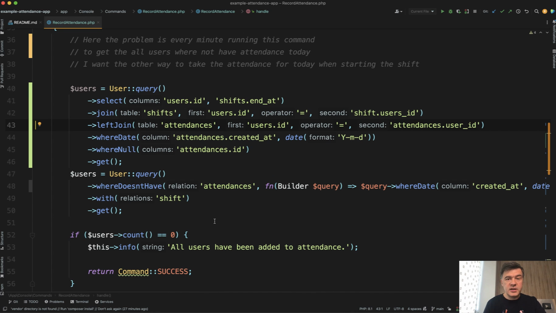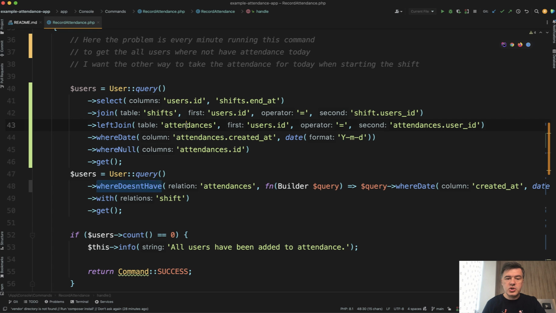And by the way, I haven't even run that project, so this may be with errors because I don't have the data in my database. I just have the code from the author, but it should be something like this. Again, if you see any errors or mistakes, put them in the comments. But the principle is that you don't use Eloquent with whereDoesntHave. You use query builder, select only the fields you need, and you use joins to have it all in one SQL query. Otherwise, whereDoesntHave runs 2 SQL queries and scans all the table of attendances.